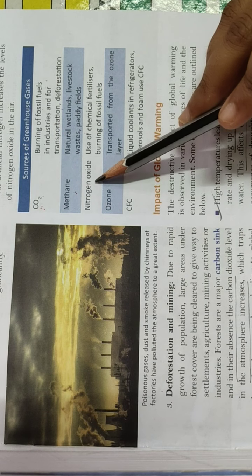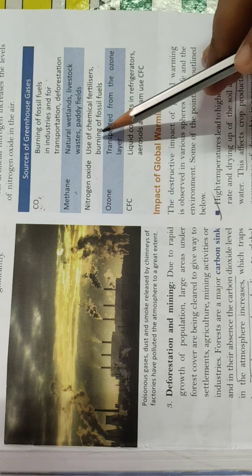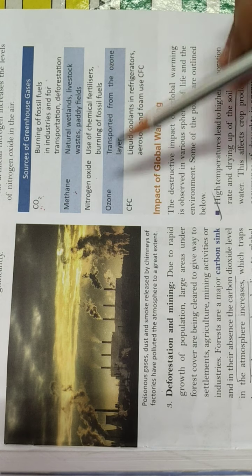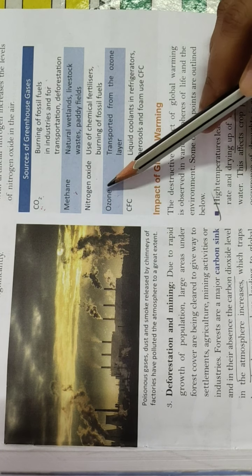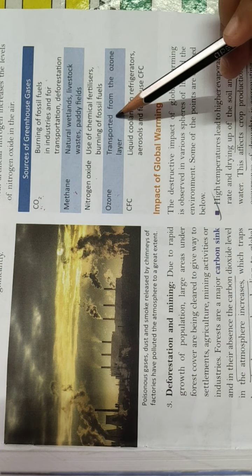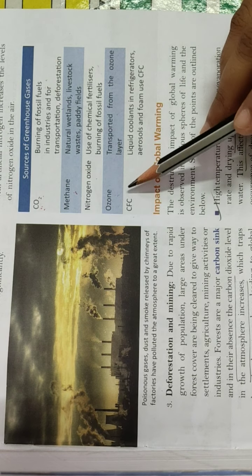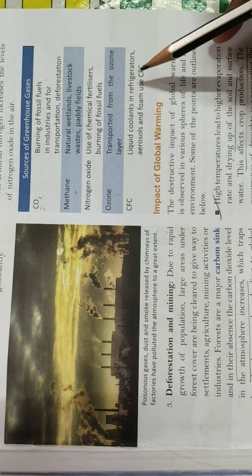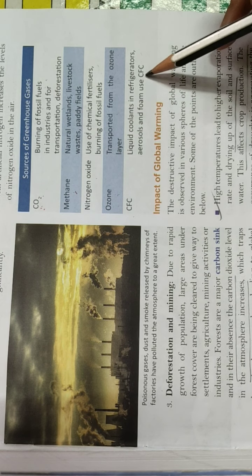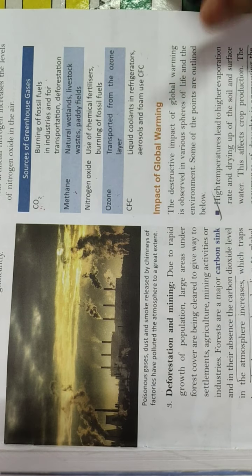Next is nitrogen oxide, that comes from the use of chemical fertilizer and again burning of fossil fuel. Next is ozone. Ozone itself is a greenhouse gas. Ozone is transported from the ozone layer. CFC or chlorofluorocarbon comes from the liquid coolants in refrigerators, aerosols and foam. So these are the sources of greenhouse gases.